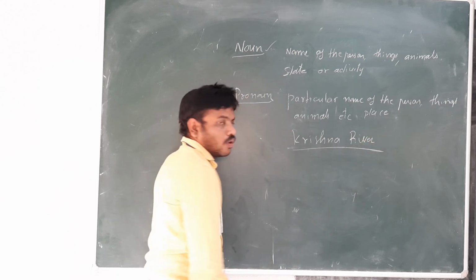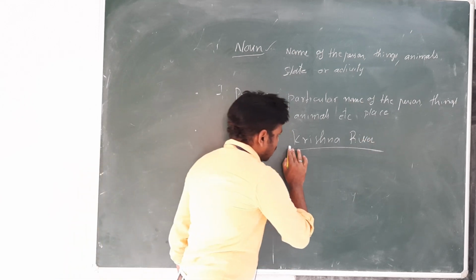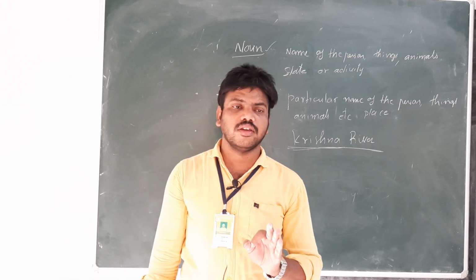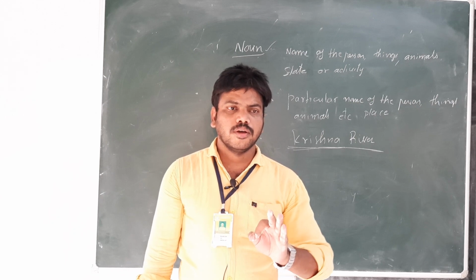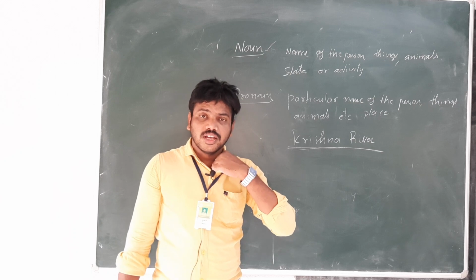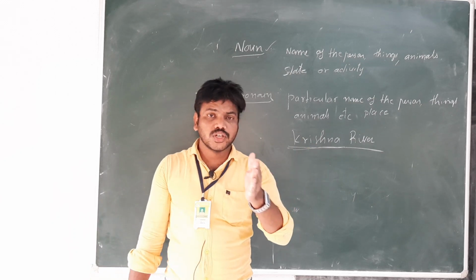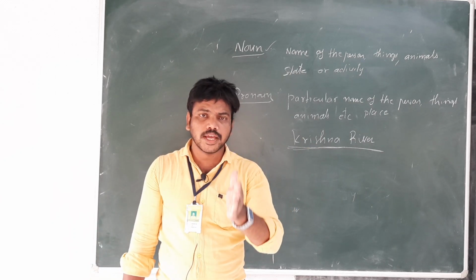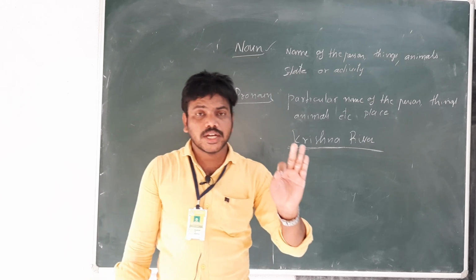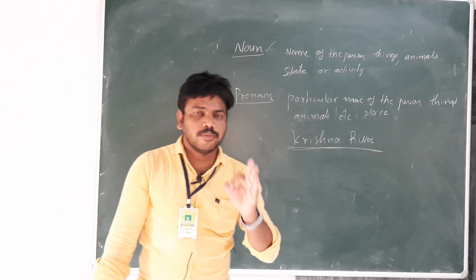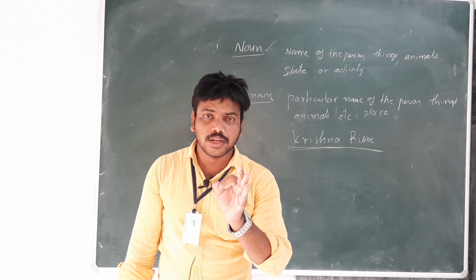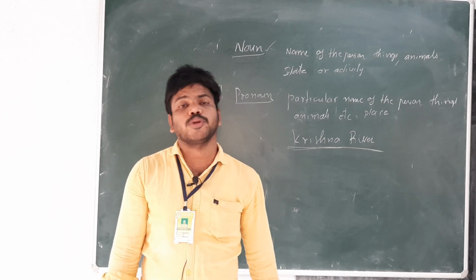Krishna, river. What is a proper noun? Krishna. Easily we can identify whether it is a proper noun or any other noun. How can you identify easily? Because it is a particular name of the person, a particular name of the place, a particular name of the thing, or a particular name of the animal. If there is a particular name of the person, it is a proper noun. If there is a particular name of the place, it is a proper noun. If there is a particular name of the animal, it is a proper noun.